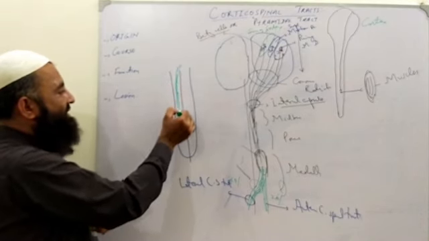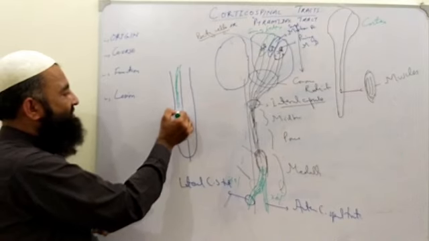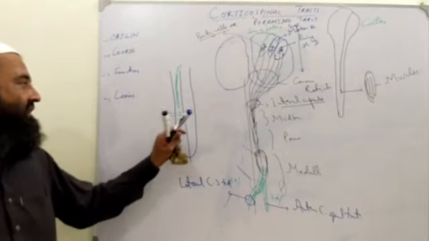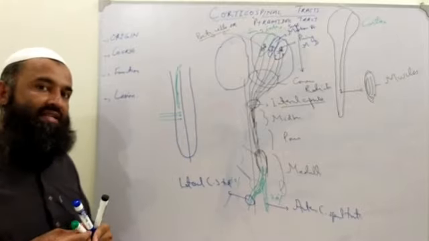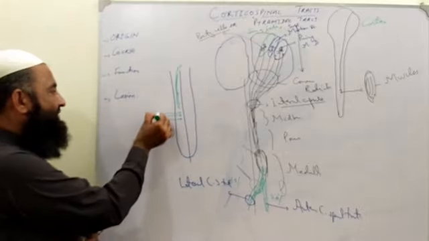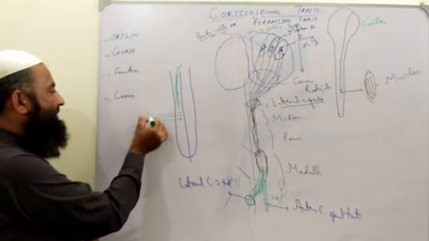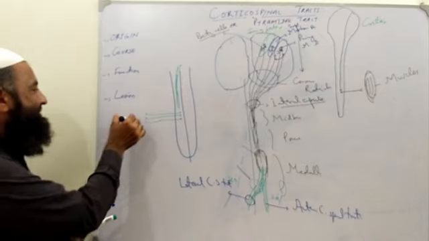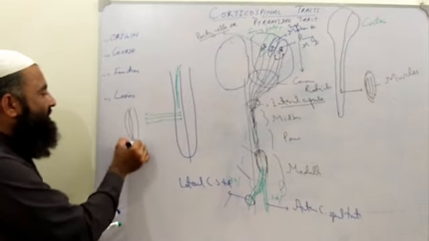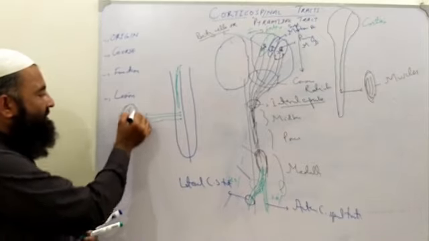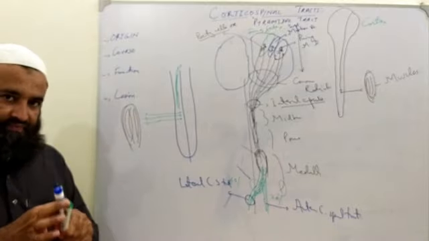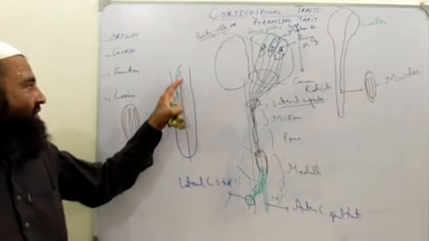Ultimately, these fibers will come and synapse with another important cell known as the anterior motor neuronal cells. These anterior motor neuronal cells ultimately supply the important skeletal muscles. Clear?